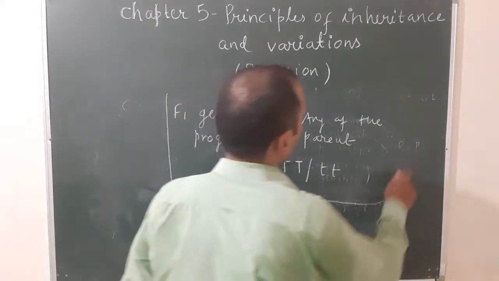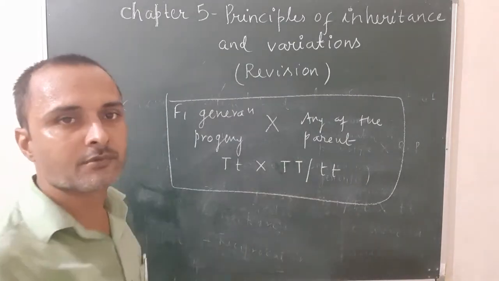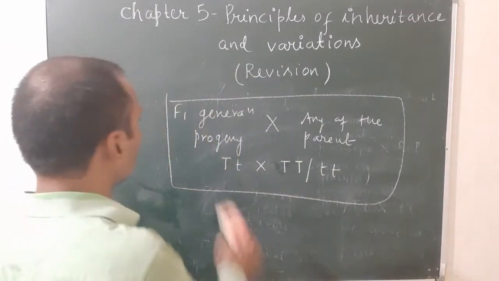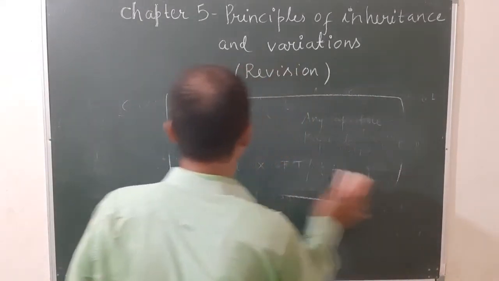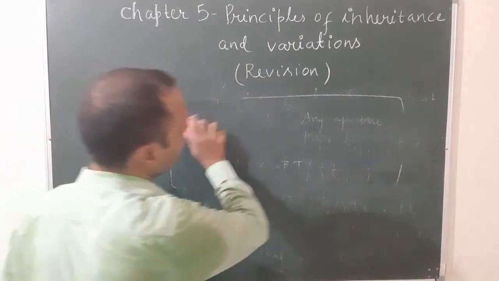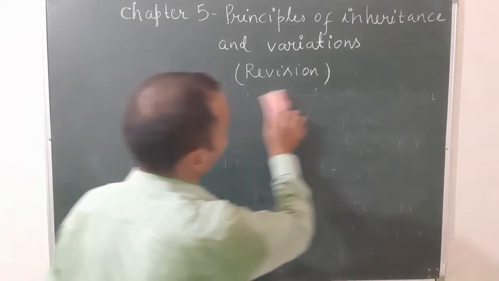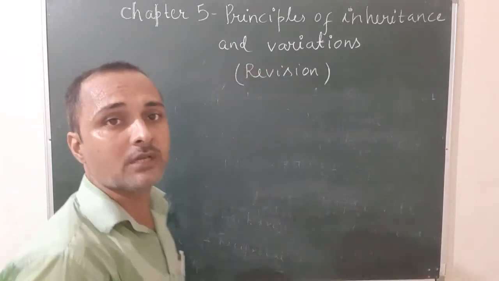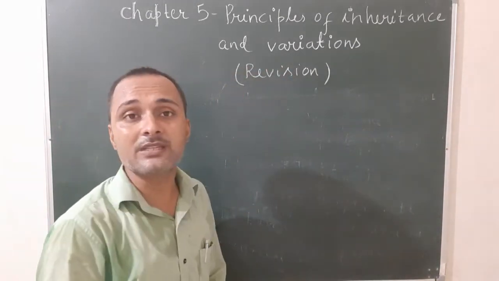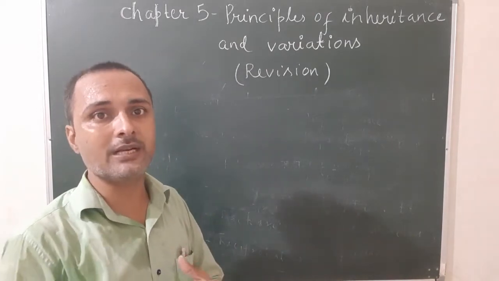Okay, let's see what is reciprocal cross. Reciprocal cross may be defined as a set of two crosses with reverse sexes. For example, in case 1, the capital T plant is male and the small t plant is female. In case 2, the capital T is female and the small t is male. Such a type of cross is known as reciprocal cross. Once again, what is reciprocal cross? A set of two crosses with reverse sexes.